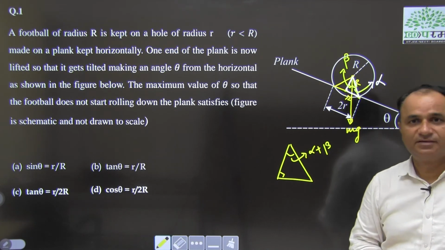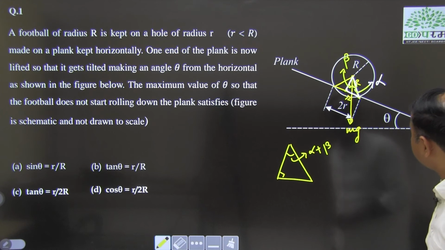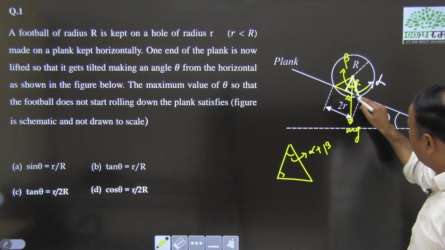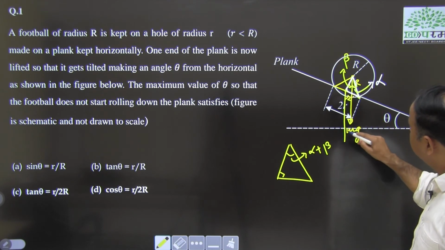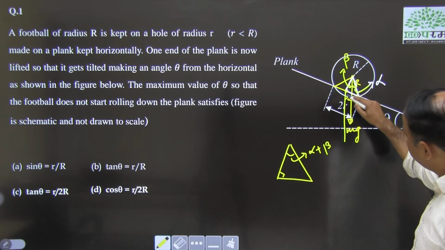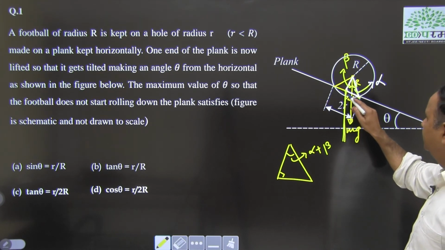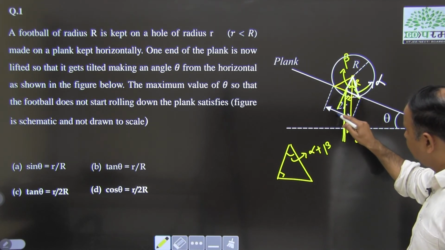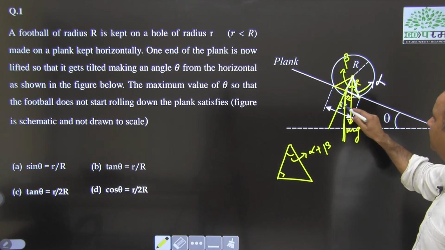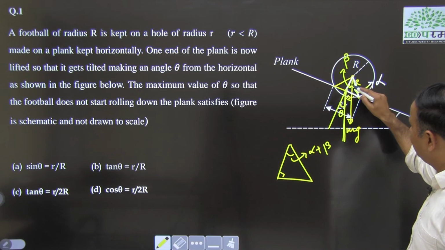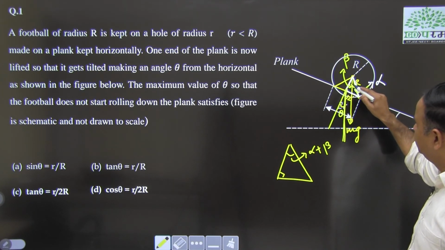Now, by symmetry, if you draw a line parallel to the weight force, in the vertically downward direction, and this is the normal to the plank, this angle will be theta, and the same angle is this beta. So, beta is equal to theta.